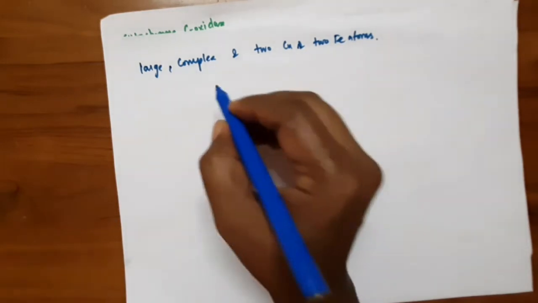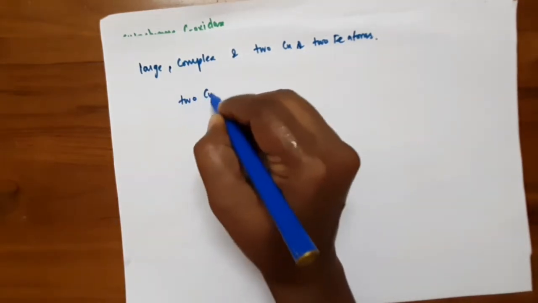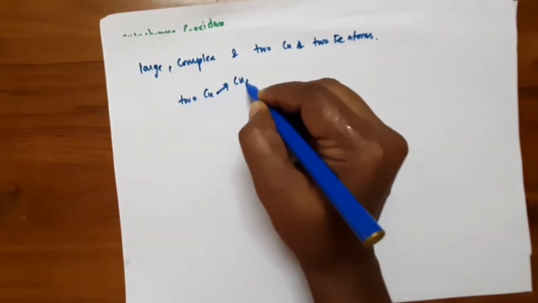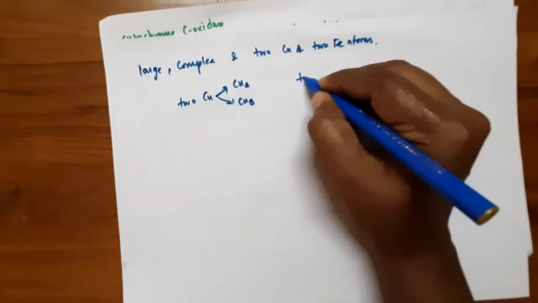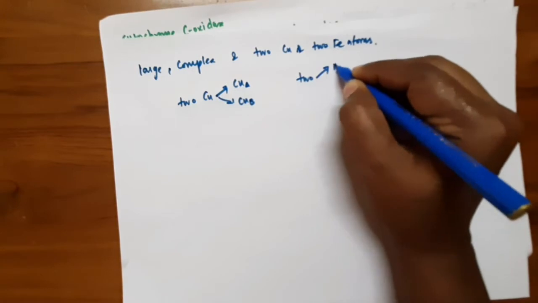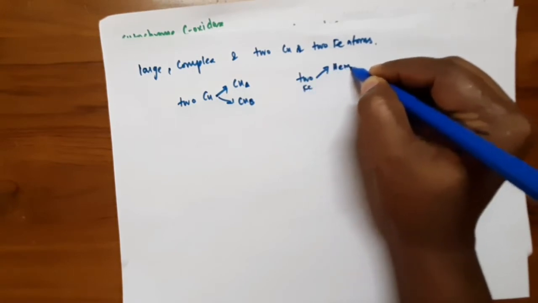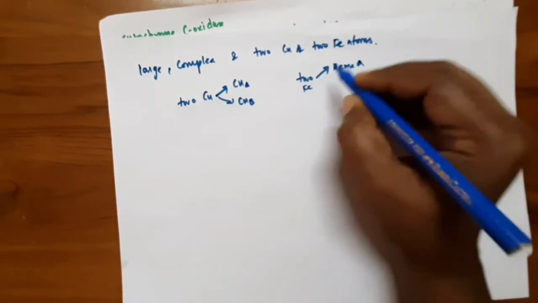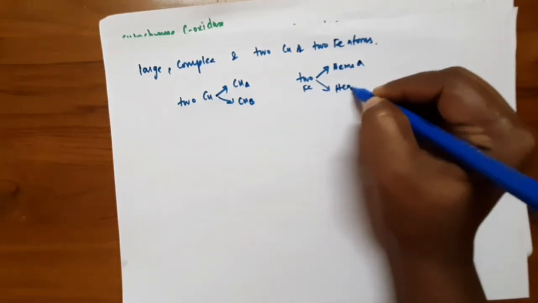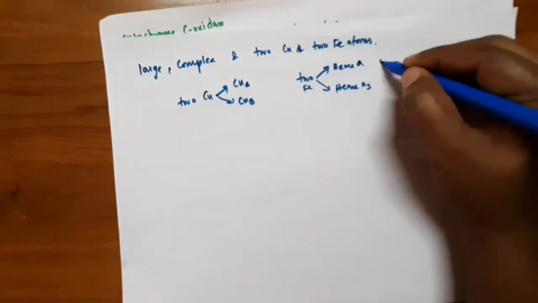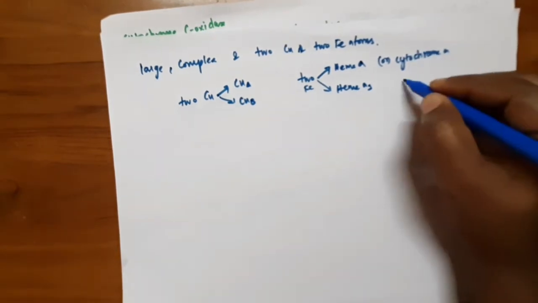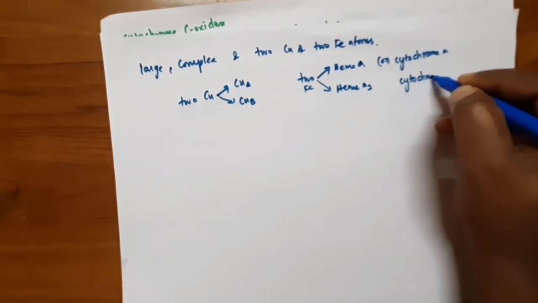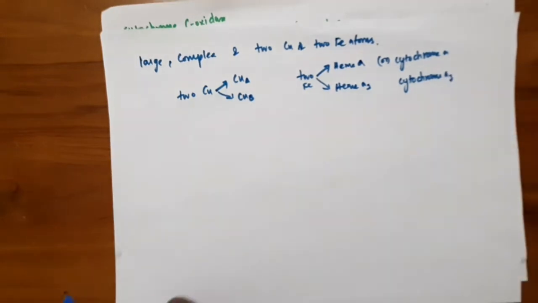The two coppers are described as copper A and copper B, and the two iron atoms are described as heme A and heme A3, otherwise known as cytochrome A and cytochrome A3.